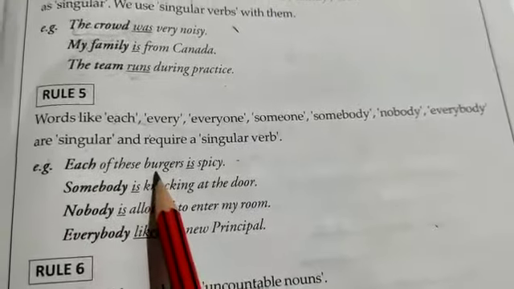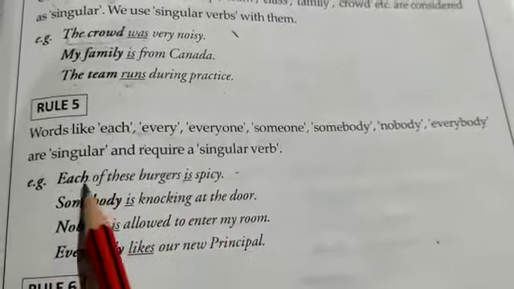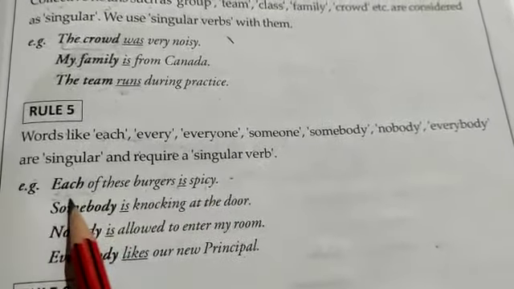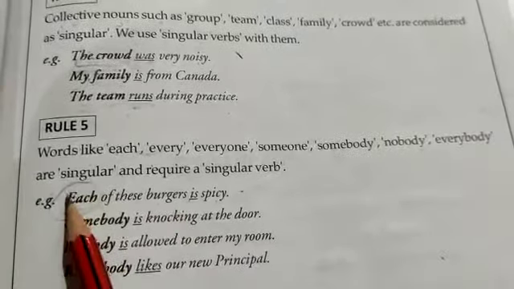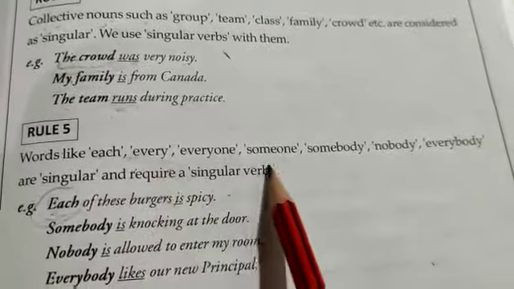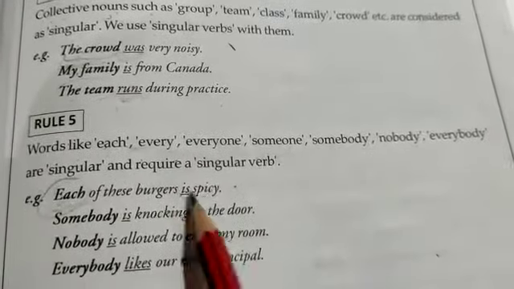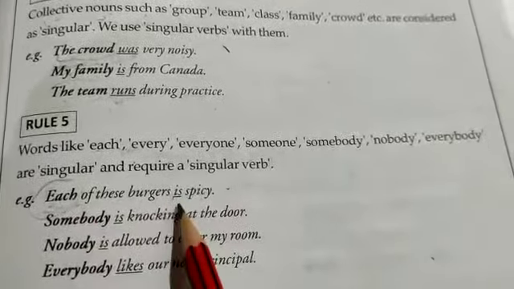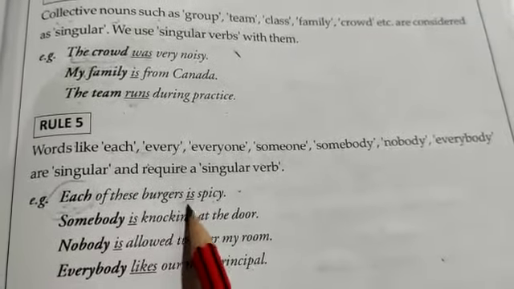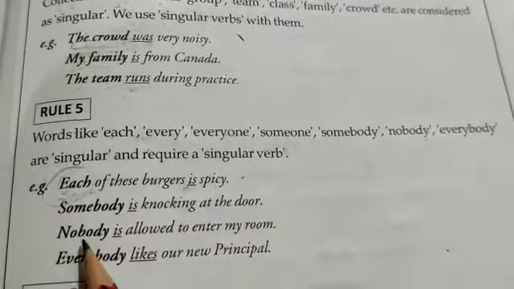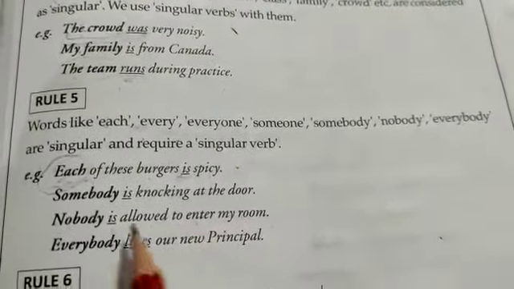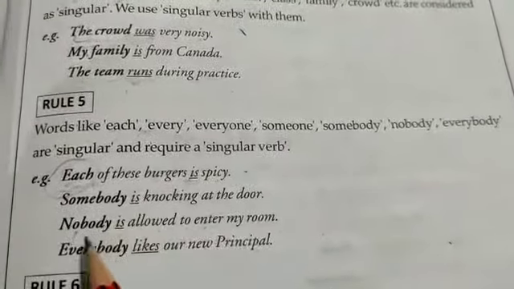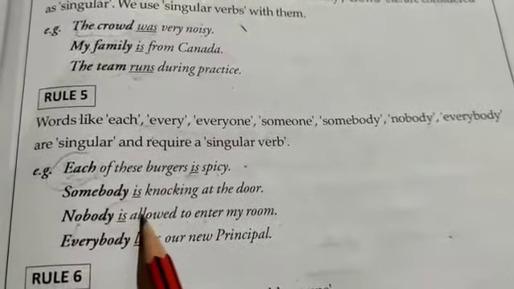Let's take an example. Each of these burgers is spicy. Just see, we have used each, but don't go with these burgers, it's plural. Wherever there is a use of such kind of words, like I've already told you, there we are going to use the singular verb. Here we've used is. Let's take another example. Nobody is allowed to enter my room. Here nobody is used. Because of this we have used the singular verb is.